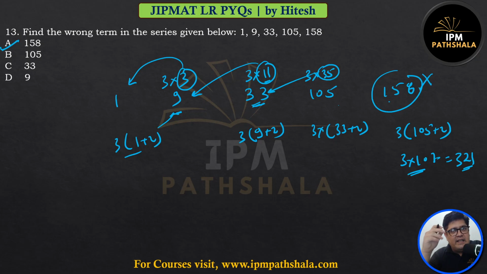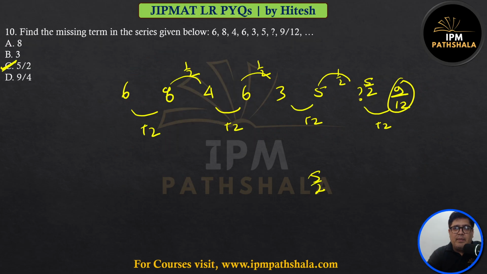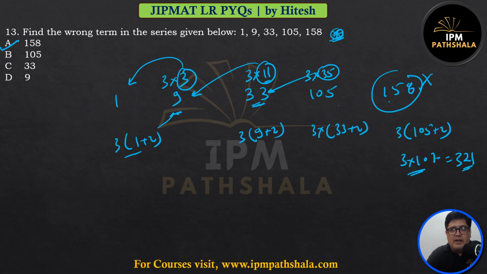Usually, finding the wrong term means you must first establish a reason behind the series and then find out which number does not follow that pattern. So these are slightly higher level than what? Complete the series questions. This was a complete the series question.